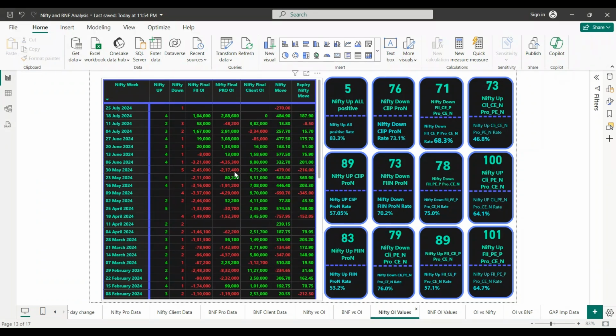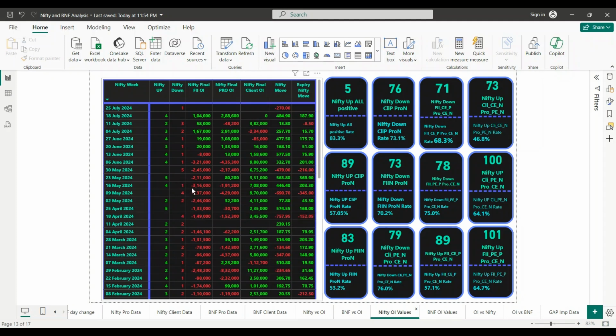Let's see some negative. Okay, this is the May monthly expiry. The whole month was bad, 5 times down. Pros are very negative, clients were highly positive, and over the whole month Nifty went 500 points down, and on expiry it was huge, 216 points down. If you saw this and traded, then yeah, jackpot on expiry, right? Similarly, 4 times down in this one and 152 points.